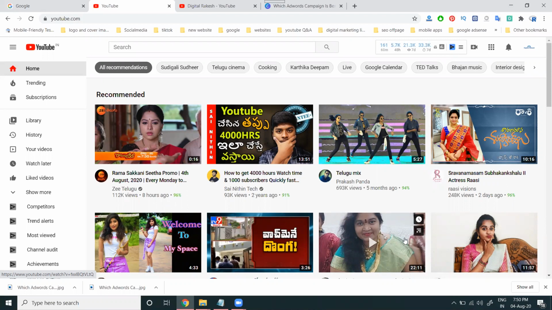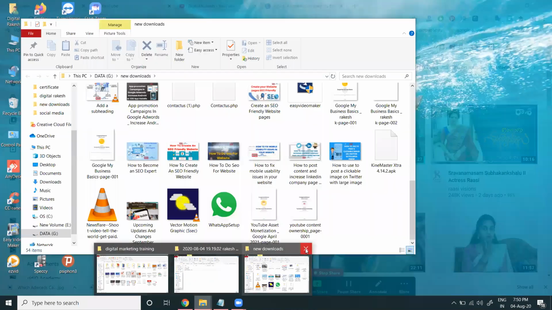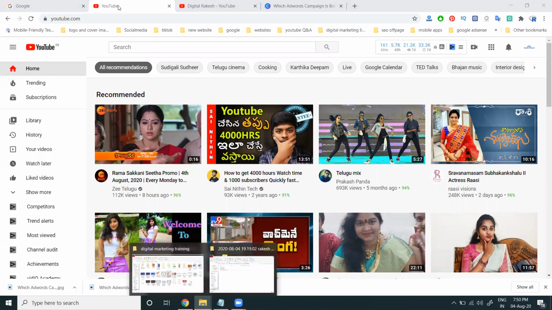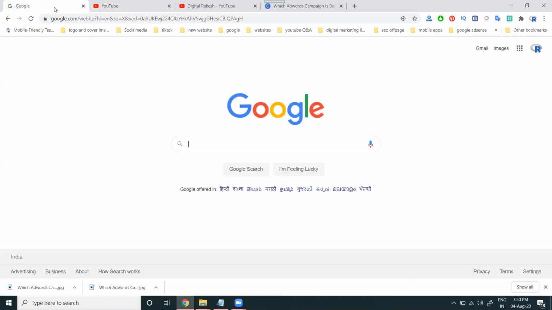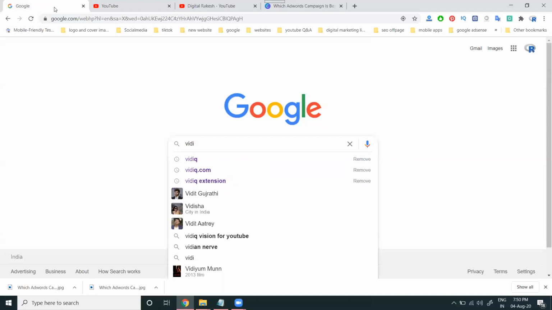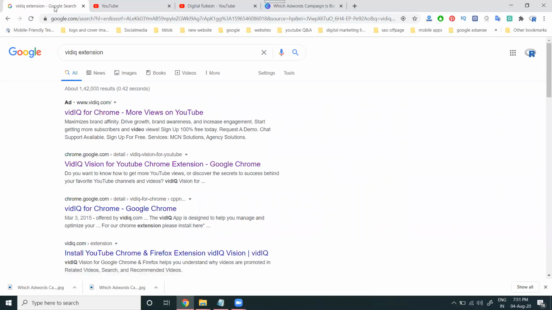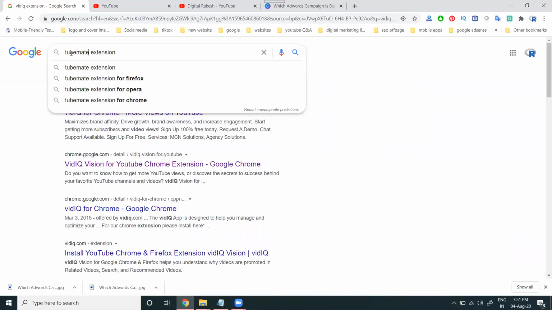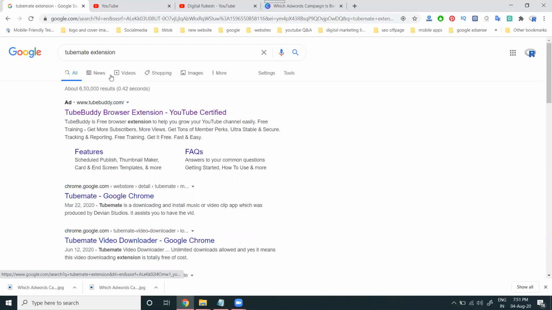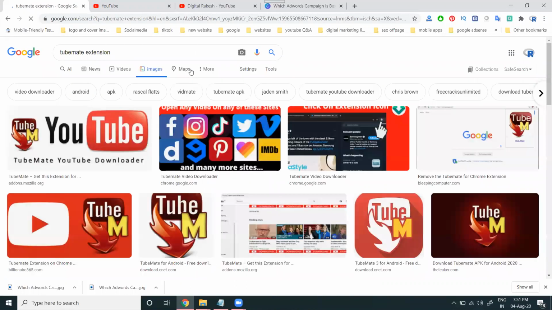First of all, if you make any video, in the YouTube channel the main option is that people use two toolbars. The first one is the vidIQ toolbar, which is a browser extension that supports YouTube keywords. The second is the TubeMate extension, which people use for keyword suggestions. They give only 50% of the suggestions for keywords, but they give the particular SEO rank.